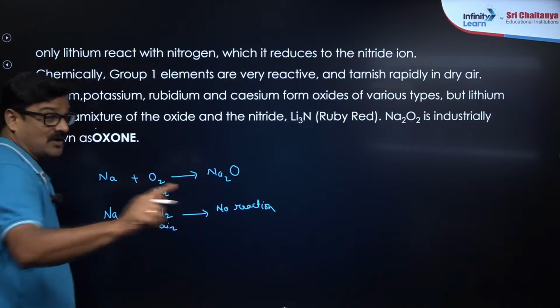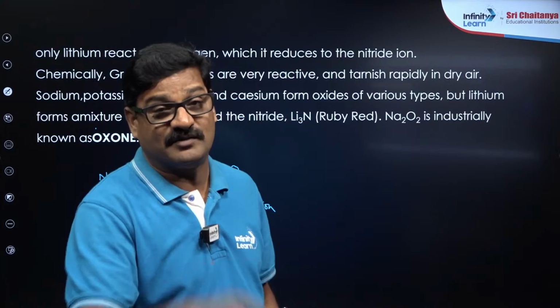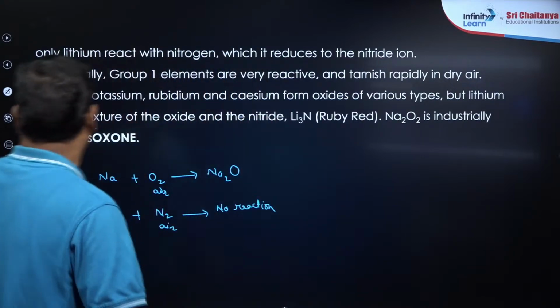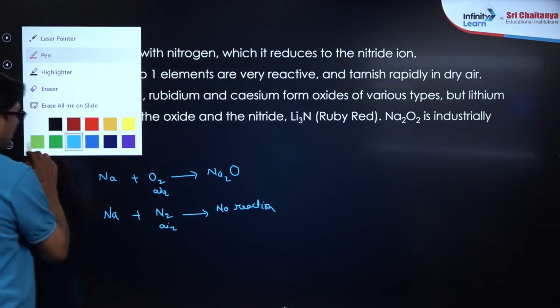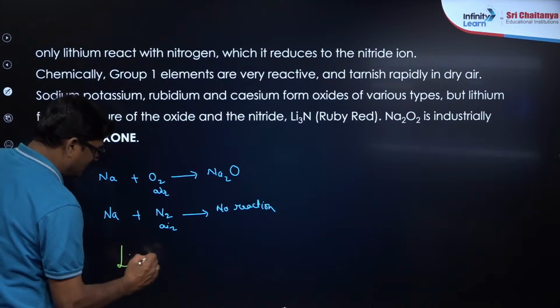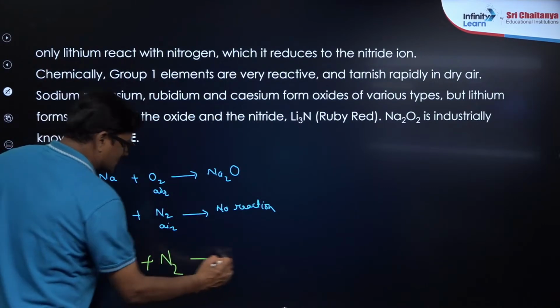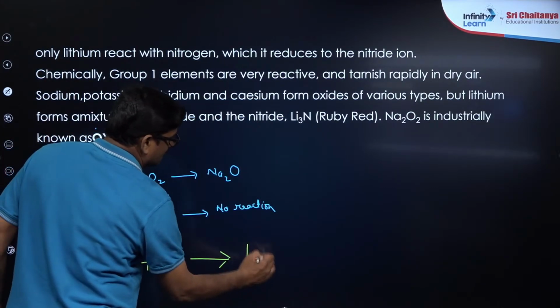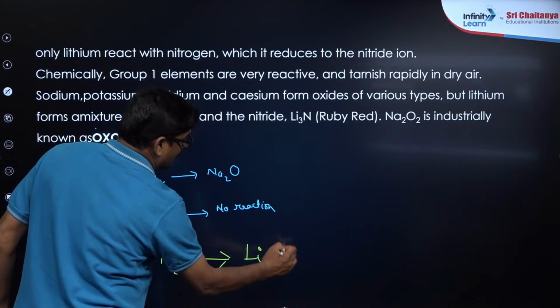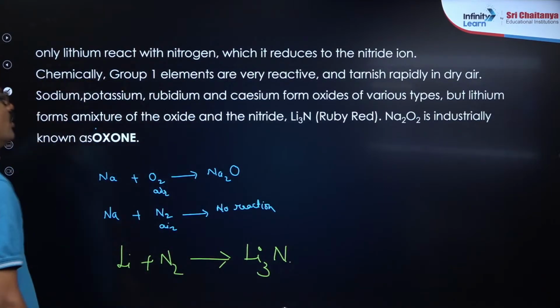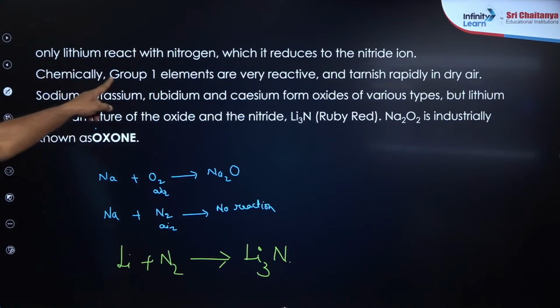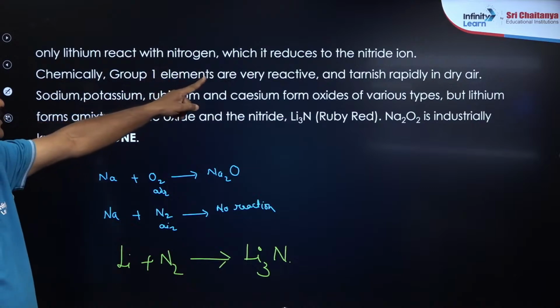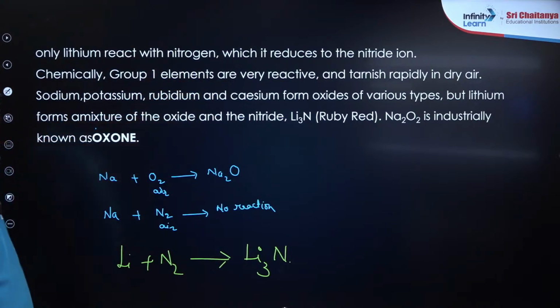None of the alkali metals react with nitrogen except lithium. Lithium reacts with nitrogen and gives rise to lithium nitride. Only lithium reacts with nitrogen, which is reduced into nitride ion, so it is going to give lithium nitride.